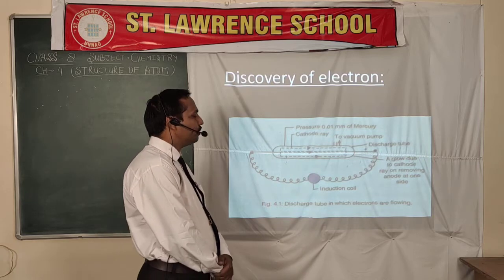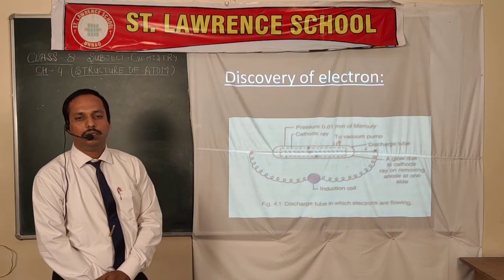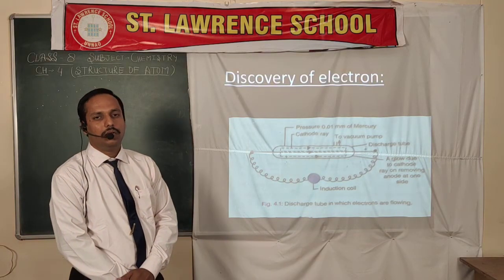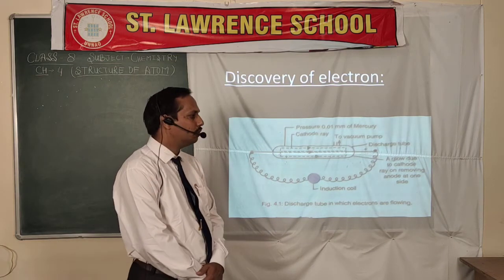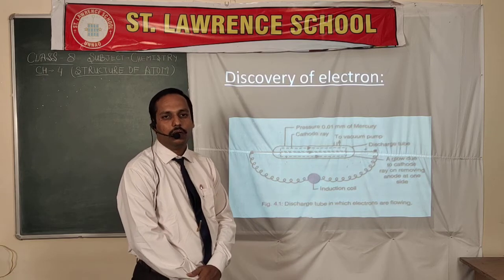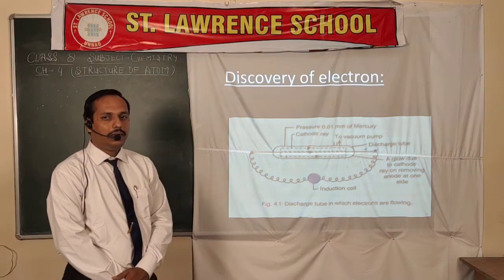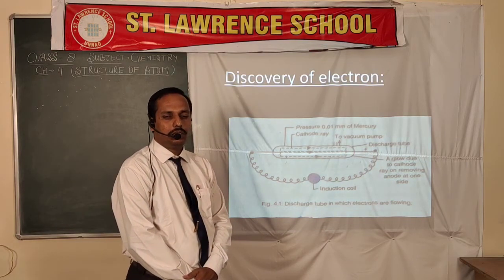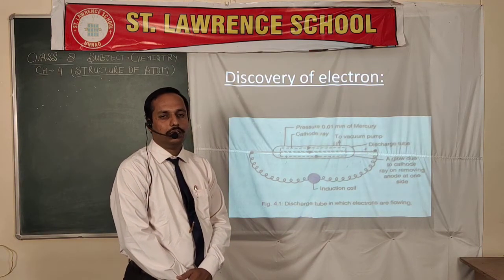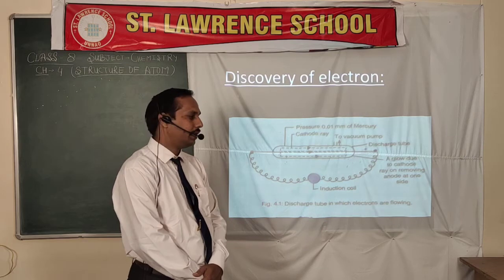The properties of the electron: it is negatively charged and its mass is approximately 1 by 1840th part of the hydrogen atom. The mass of the electron is approximately 9 into 10 to the power minus 28 grams.